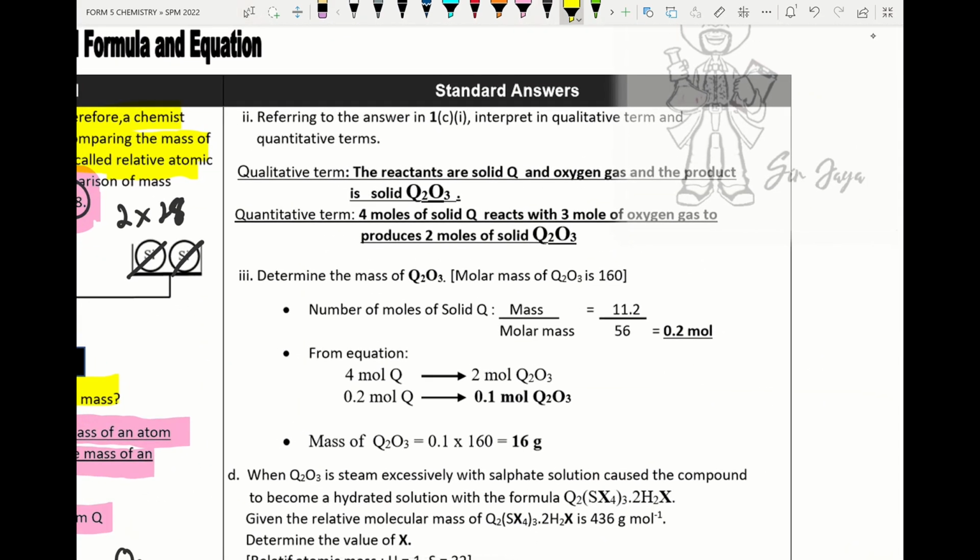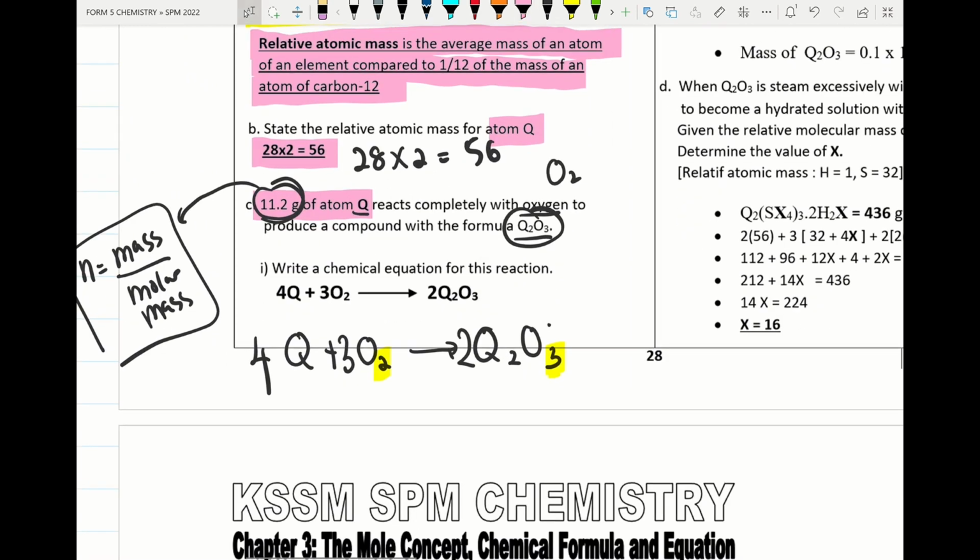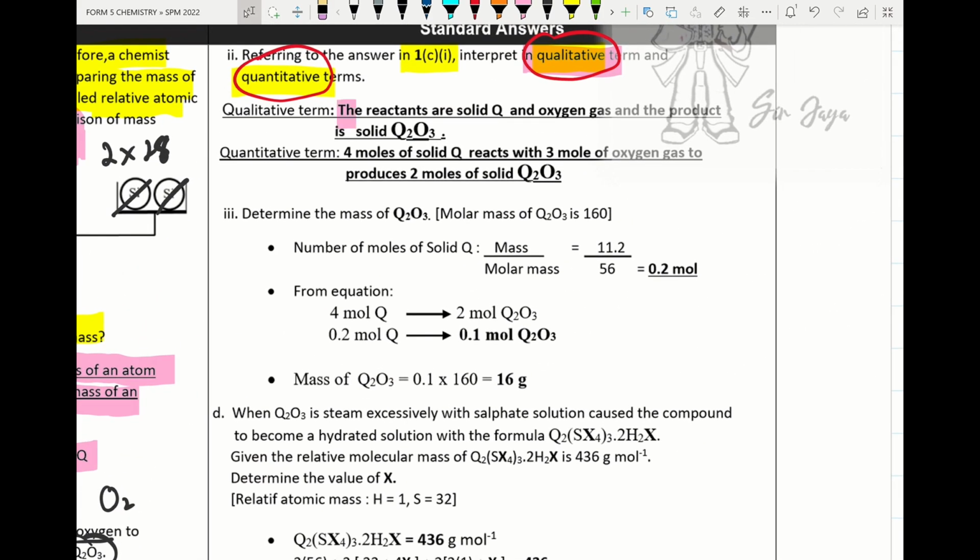Referring to the answer in 1C1, interpret the equation qualitatively and quantitatively. Qualitatively means we need to state the reactants and products formed, and quantitatively means we check the equation for how many moles of reactant and how many moles of product are produced. For the qualitative terms, solid Q and oxygen gas are the reactants, and Q2O3 is the product. So the answer: the reactants are solid Q and oxygen gas, and the product is solid Q2O3.